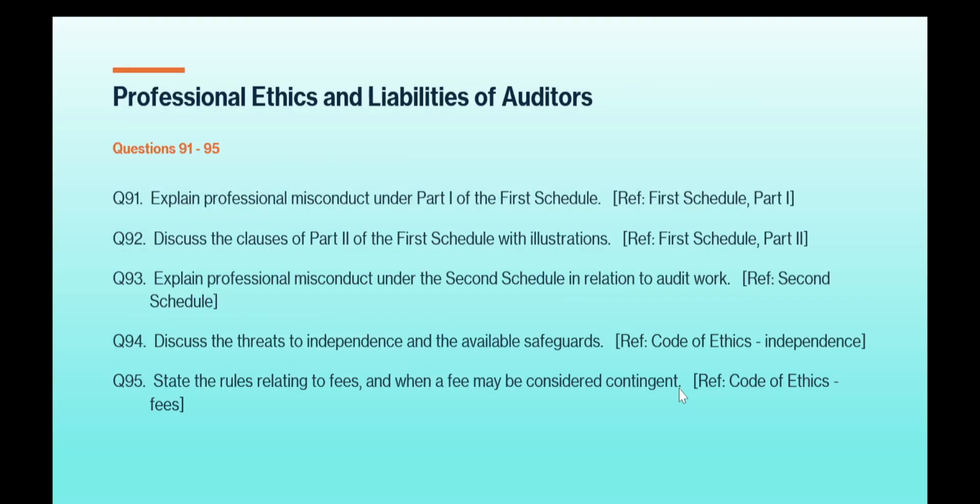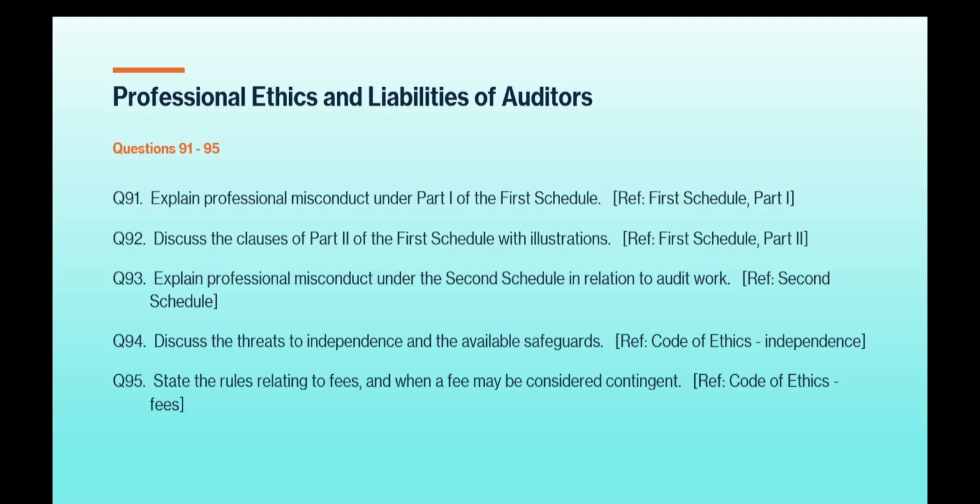Question number 91. Explain professional misconduct under part 1 of first schedule. First schedule part 1. Question number 92. Discuss the clause part 2 of first schedule with illustrations. First schedule part 2. Questions never come like this, but in order to check your coverage of professional ethics, these have been given so that you don't miss out the points.